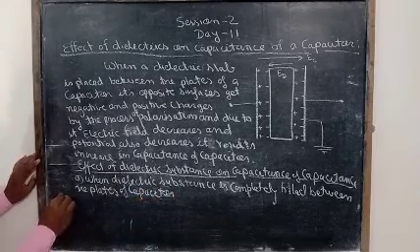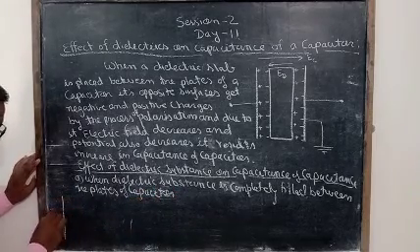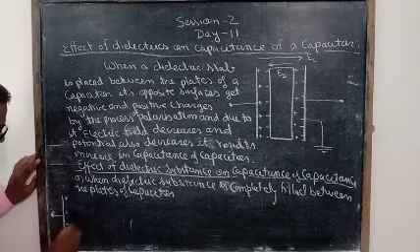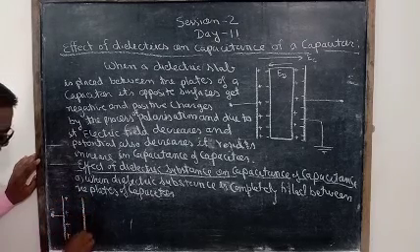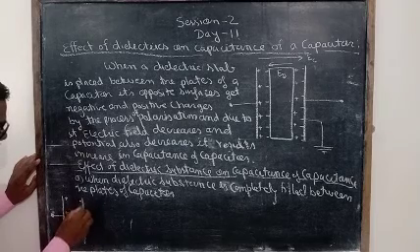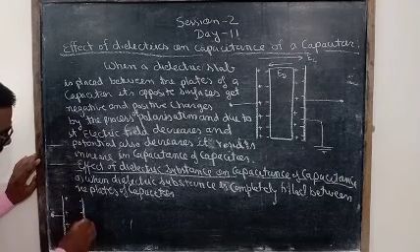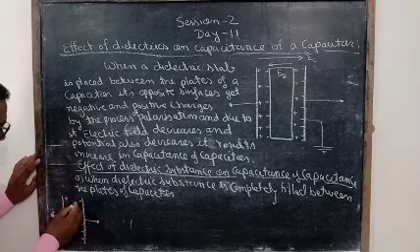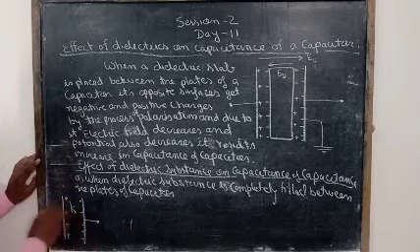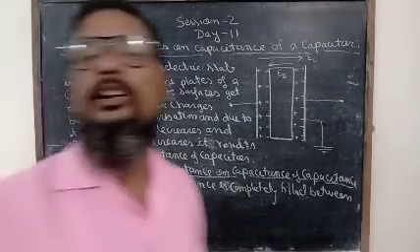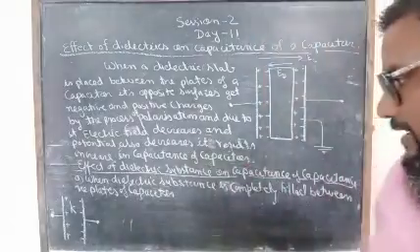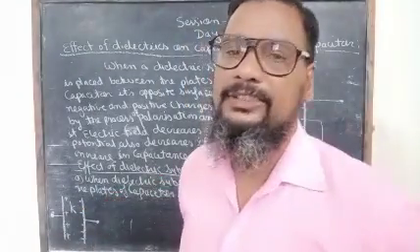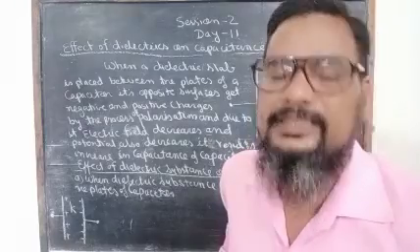We consider a capacitor. This is the positively charged plate, and this is the negatively charged plate of the capacitor, and a dielectric substance of dielectric constant. It is also considered as the relative permittivity of the medium or substance.